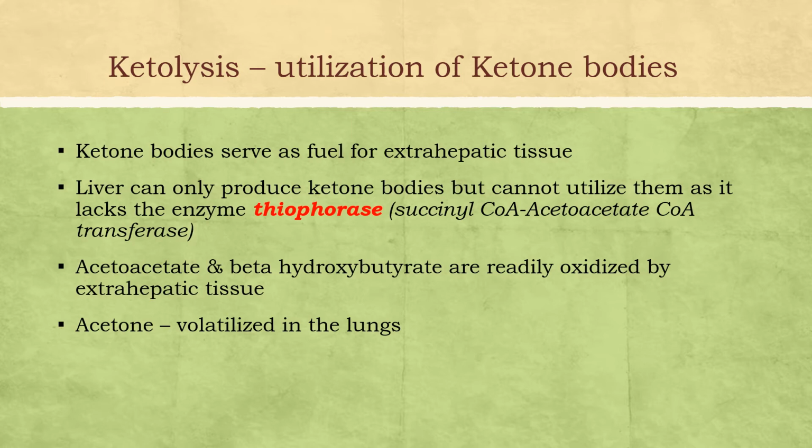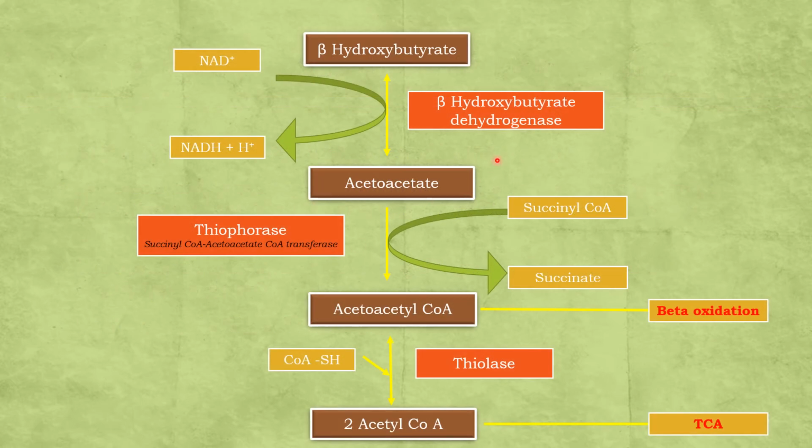Now we will see how exactly this ketolysis happens. Beta hydroxybutyrate can be converted to acetoacetate by beta hydroxybutyrate dehydrogenase. Again, it's a reversal of ketogenesis. Now this acetoacetate should be activated to acetoacetyl-CoA for further utilization.